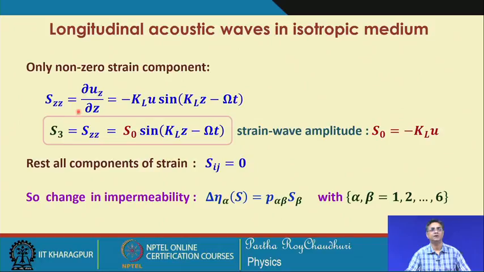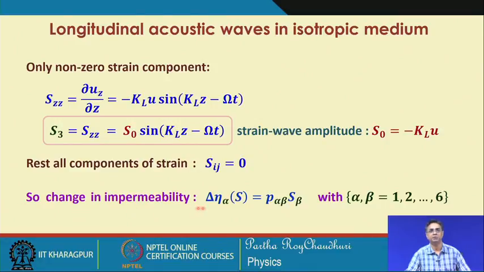Only the diagonal element S 3 is non-zero, and all the others will be 0, because now it is z propagating and the variation in the refractive index is also along z, because it is a longitudinal wave. So, we consider only S z, and if I call this quantity the amplitude of the sine wave, then I can write S 0 sin(k L z minus omega t), which is a strain wave, and all the other components are 0.